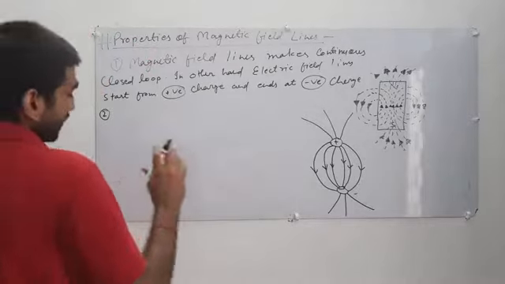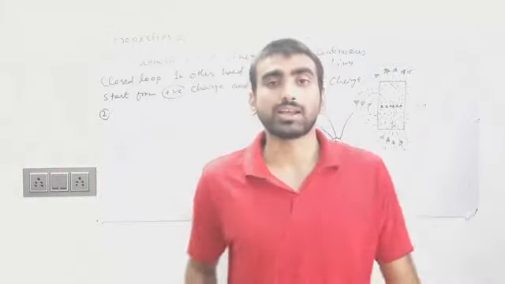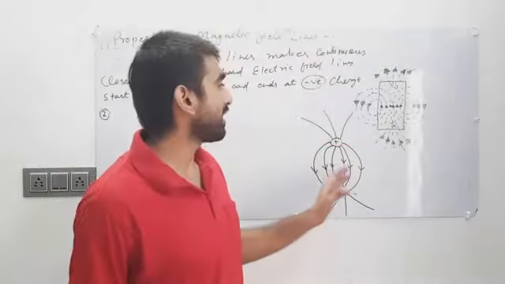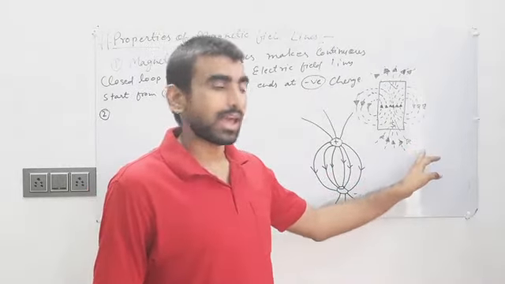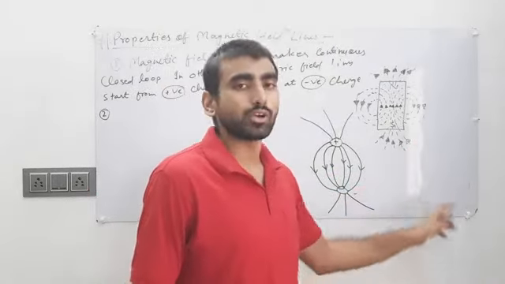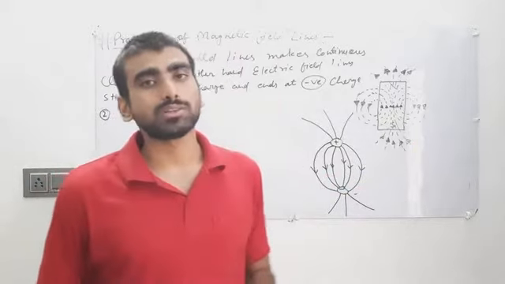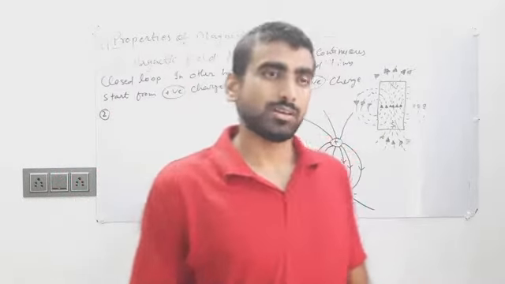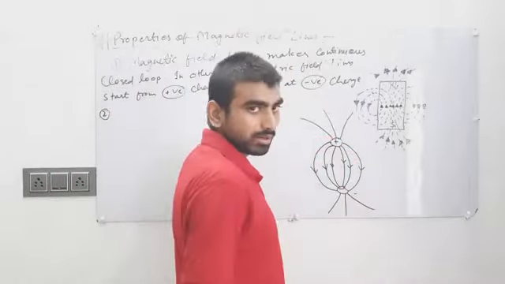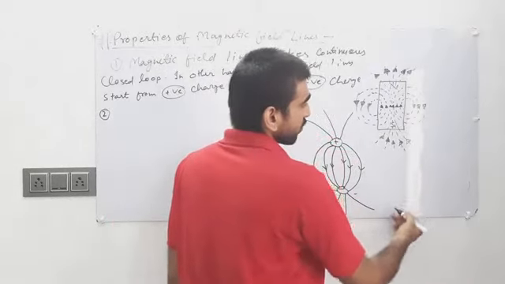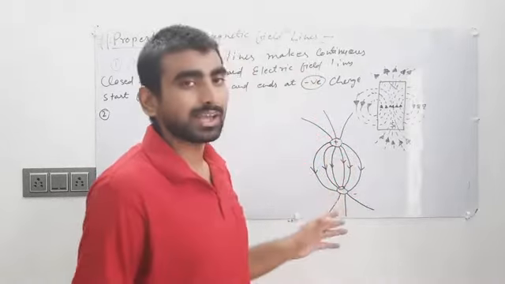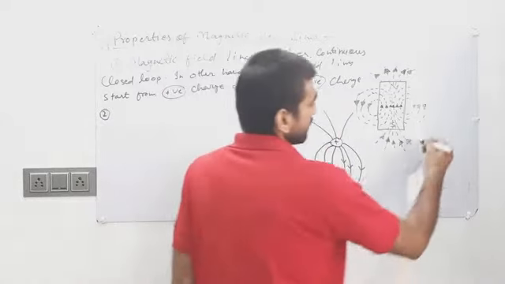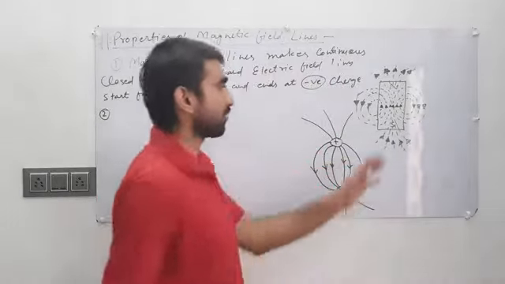Okay, one point I forgot to mention: you can also imagine a bar magnet as a current carrying solenoid. A solenoid also behaves as a bar magnet. If we draw the pattern of magnetic field lines from a solenoid, then the pattern we get is the same as from a bar magnet.